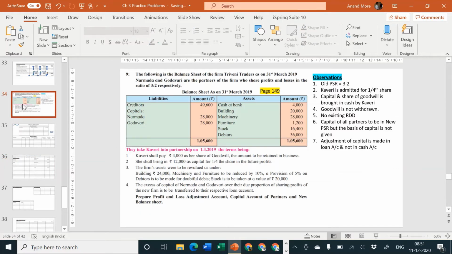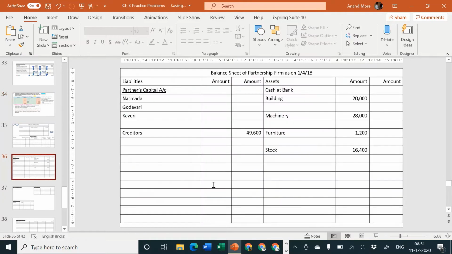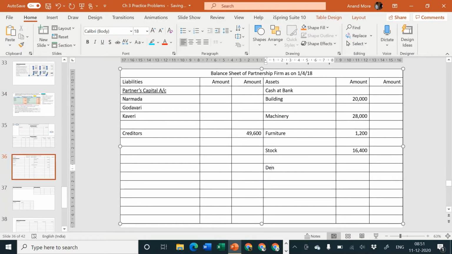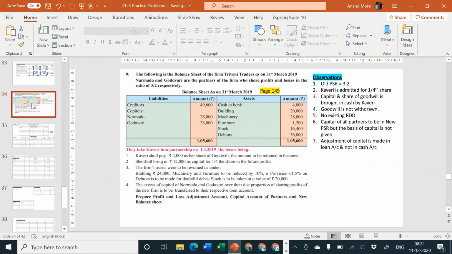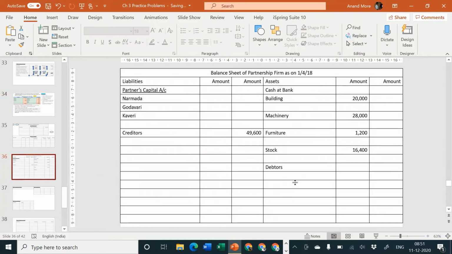Debtors 36,000. So debtors 36,000 in the inner column. What was the amount? Debtors amount was rupees 36,000. Okay, 36,000.